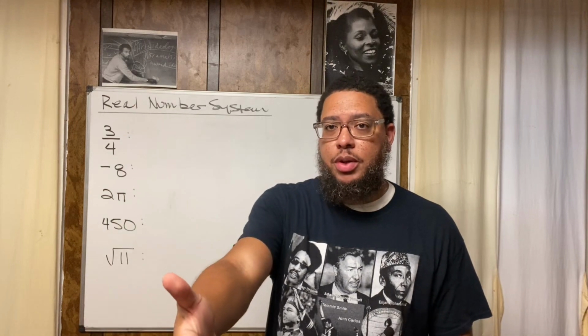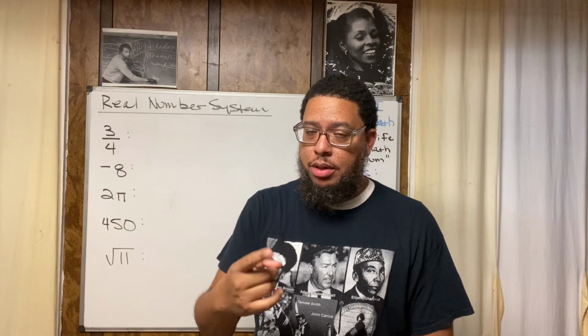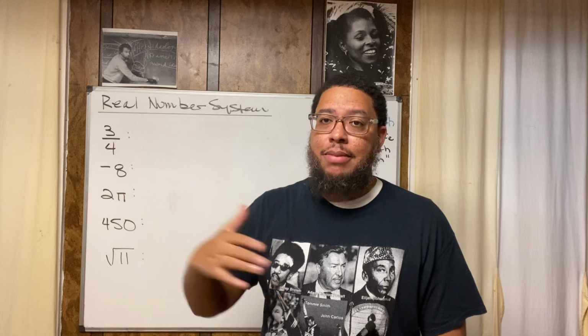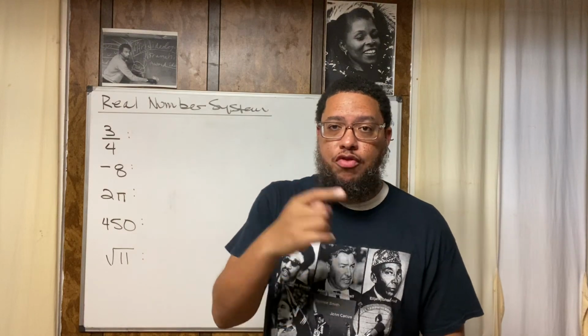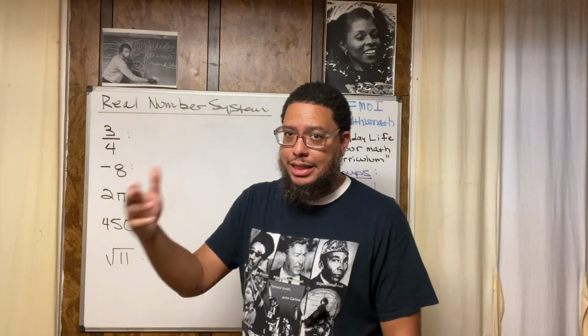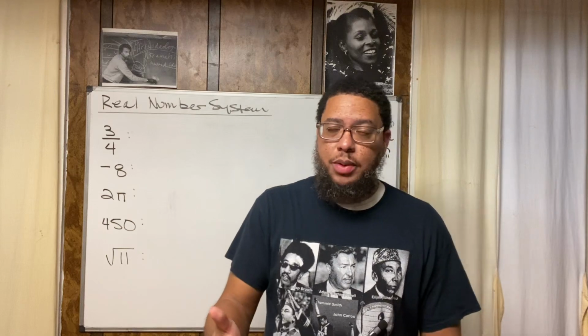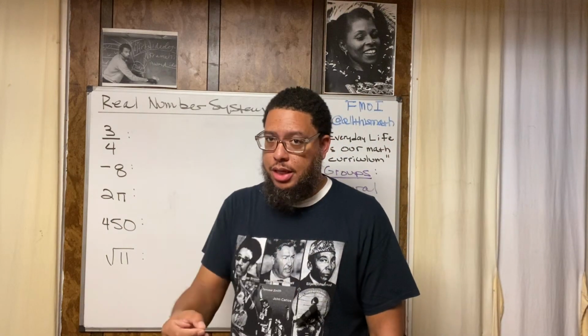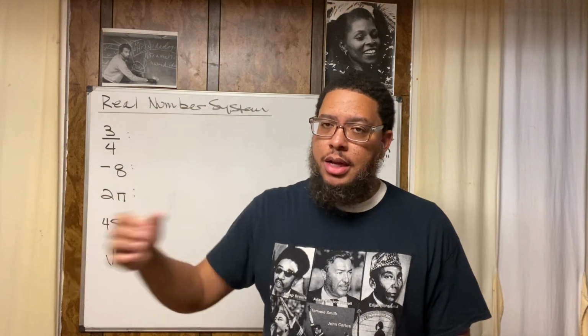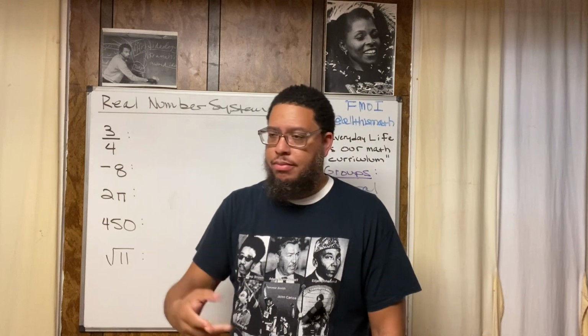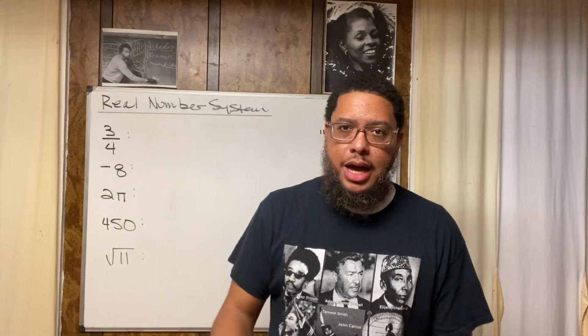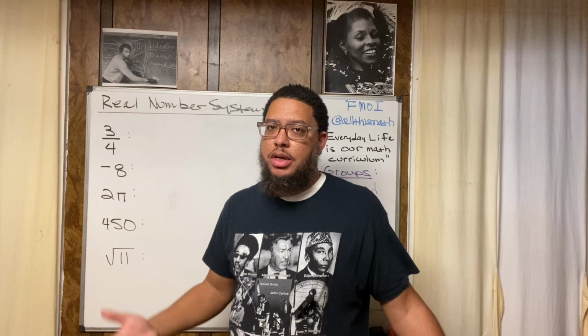So 4 is a perfect square because I could do 2, which is a whole number, times 2 to get 4. 16 is a perfect square because I could do 4 times 4 to get 16. 100 is a perfect square because I could do 10 times 10 to get a product of 100. 64 is perfect because of 8. 81 is perfect because of 9. 144 is perfect because of 12.